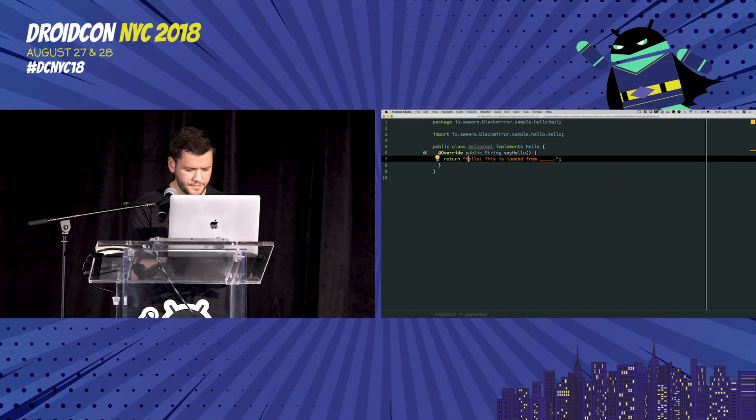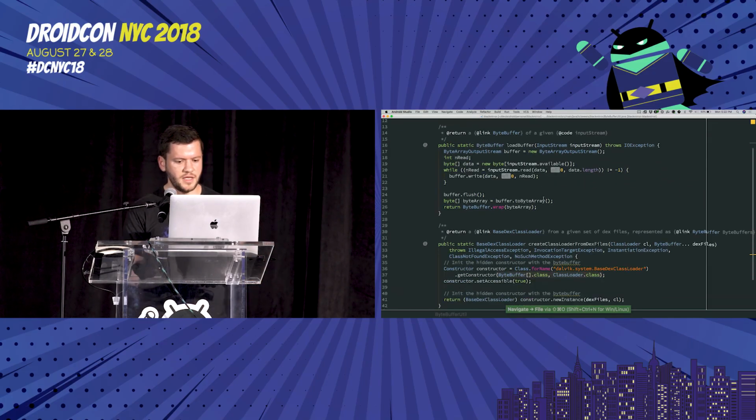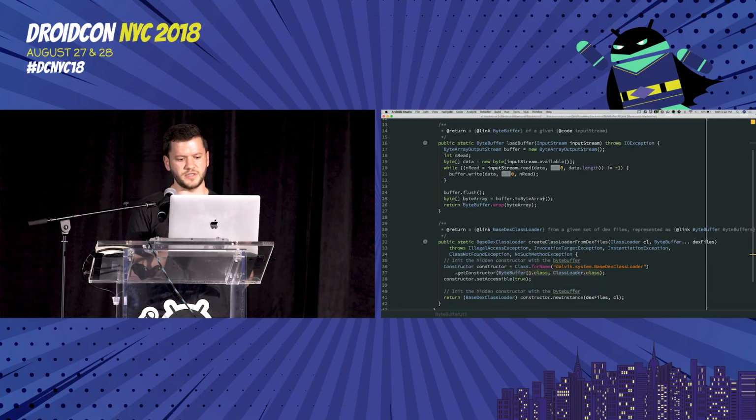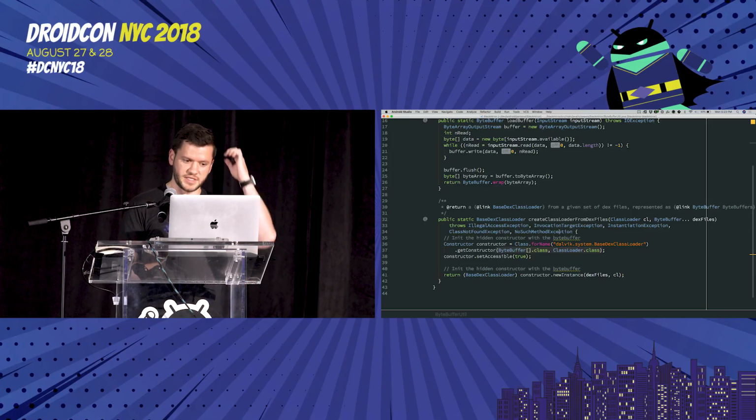Some prior context to this. There's another API that is also not public. In base Dex ClassLoader, there's a hidden constructor that takes an array of byte buffers and a delegate class loader. Each byte buffer in this array is just a byte buffer representation of a Dex file. You can load that however you want. All it cares about is that you have the buffer of bytes at the end, and it creates a class loader that delegates to all of these under the hood. So if we can get a stream or access to a byte representation of the given Dex file, we can pass all these in and start loading classes out of it.